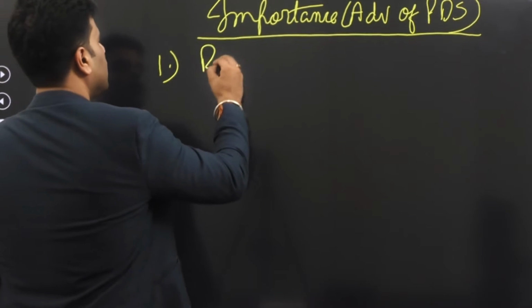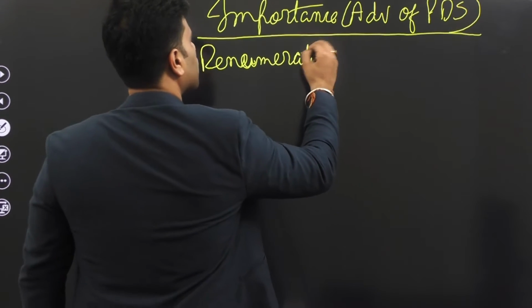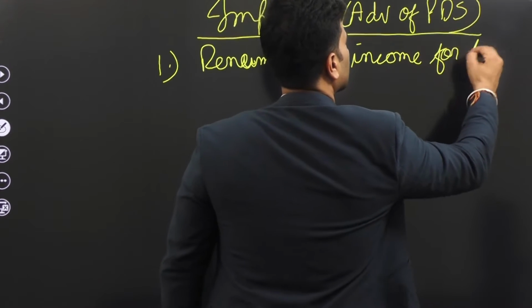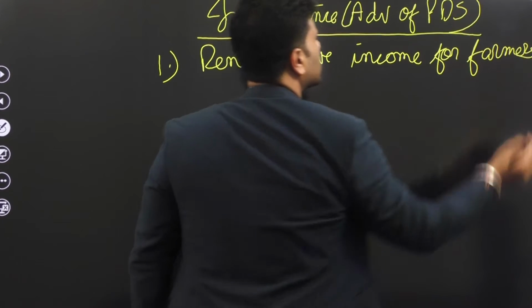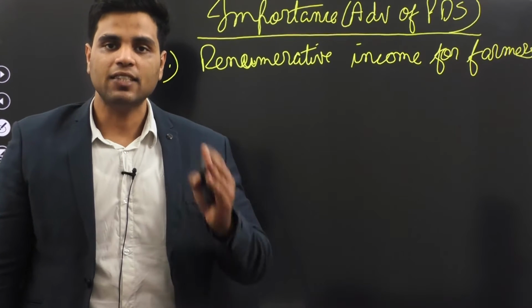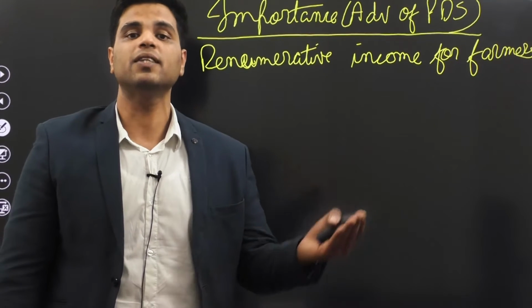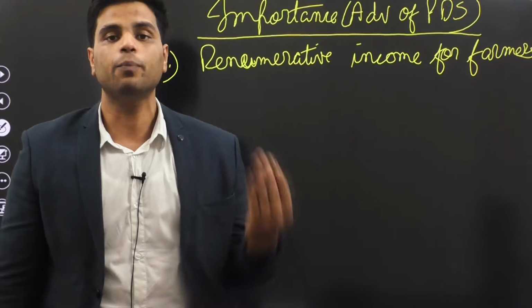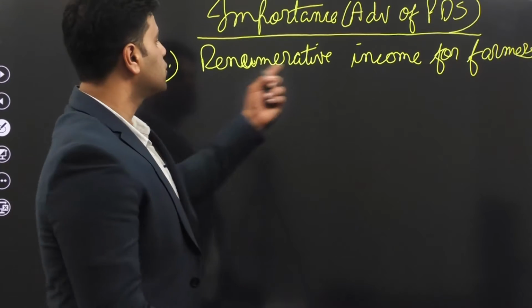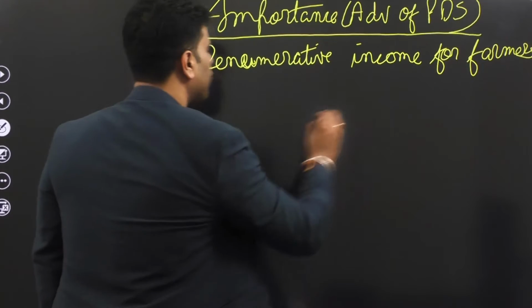Number 1, remunerative income for farmers. And that makes sense. Because if government is ready to buy food grains from farmers at MSP, what is MSP after all? Minimum support price. Government is actually trying to assure farmers that they will get a minimum price for their produce. So in a sense, government is providing income security to farmers by buying their produce at MSP. So remunerative income for farmers.